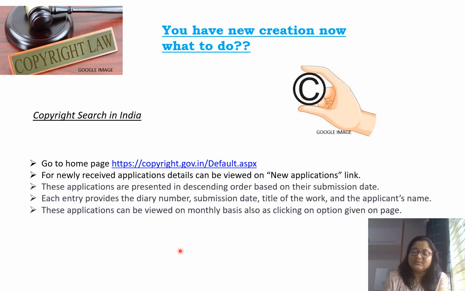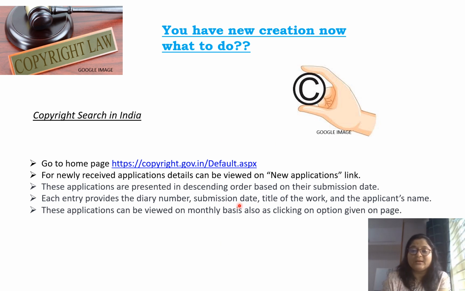Then there are so many options. On newly received applications, you can see what the new applications are. It can be seen on a monthly basis or on the basis of submission date. If you know the applicant name, you can directly search through the applicant name, or if you know the submission date, you can search by that. Or if you just want to check whether a book is similar to my work or not, you can directly search through the title of work. So there are so many options by exploring which you can search the copyrighted works in India.